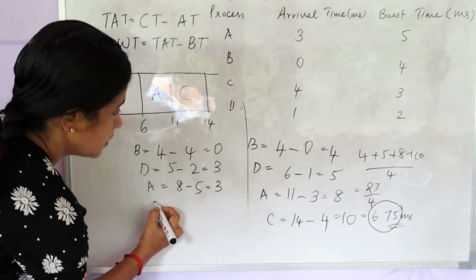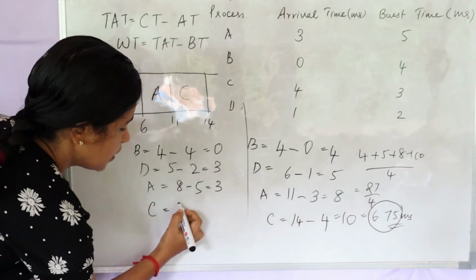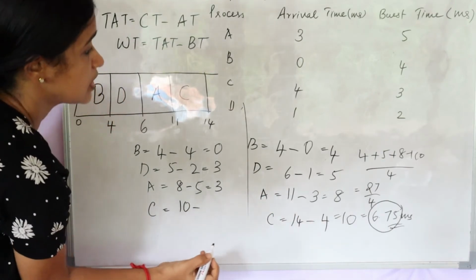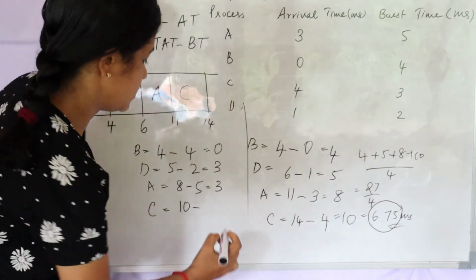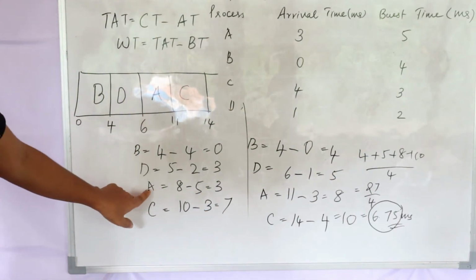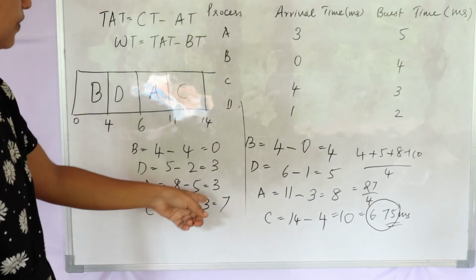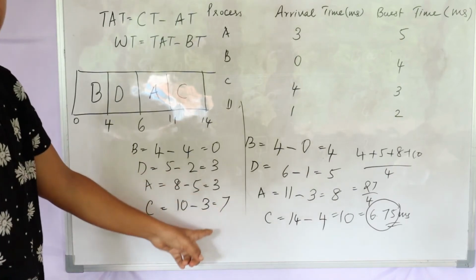Then I have process C, the turnaround time of 10 and the burst time of C is 3, it becomes 7. Now we have all the waiting times here.